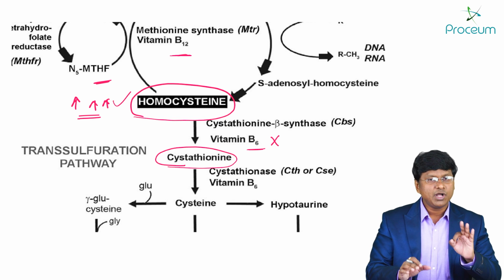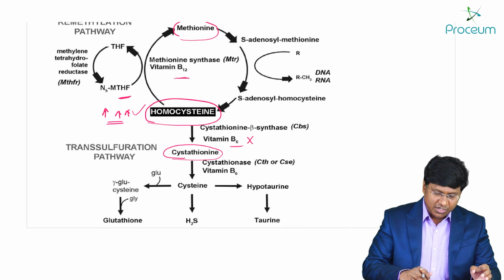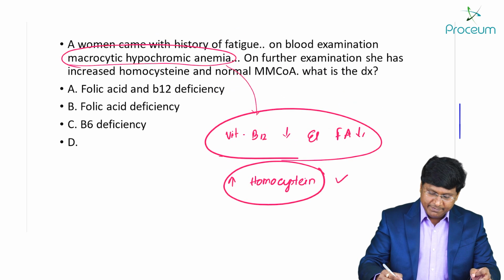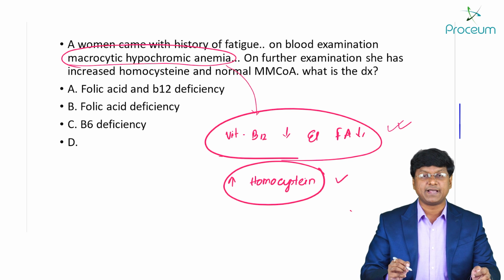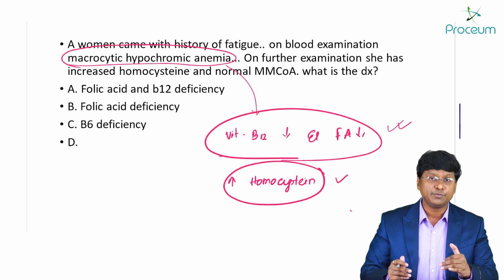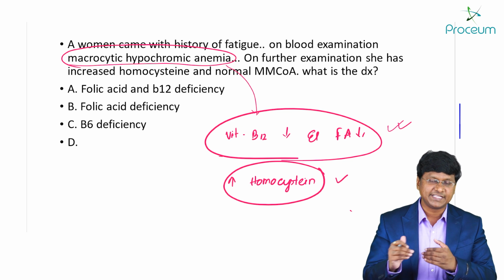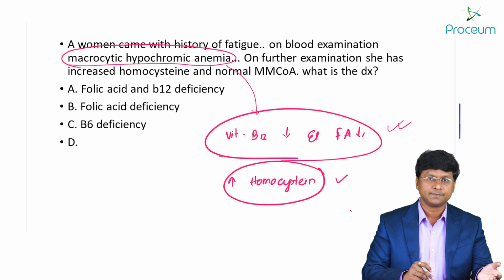But among these three, which deficiencies will cause macrocytic anemia? It is only B12 and folate deficiency which will cause macrocytic anemia. Now, how will you make out whether it is B12, whether it is folate, or whether it is both?